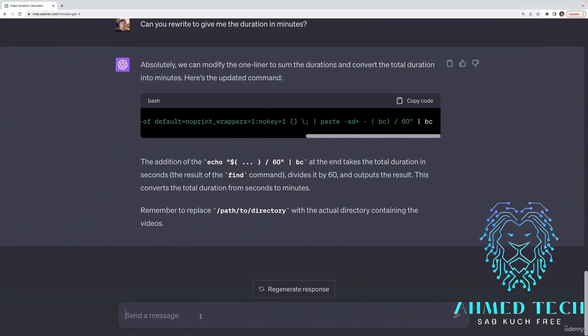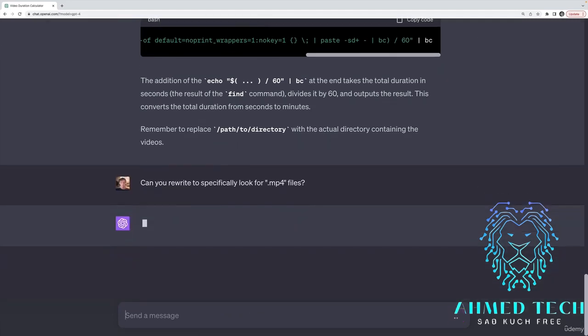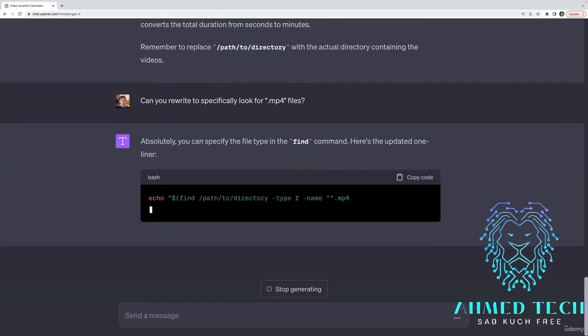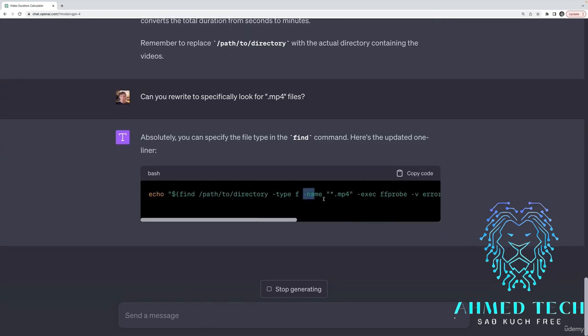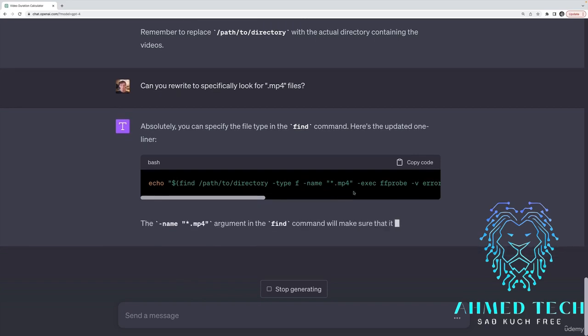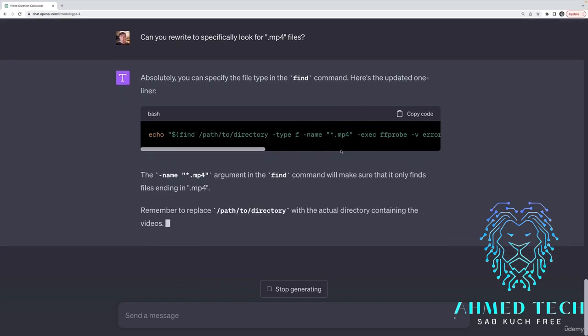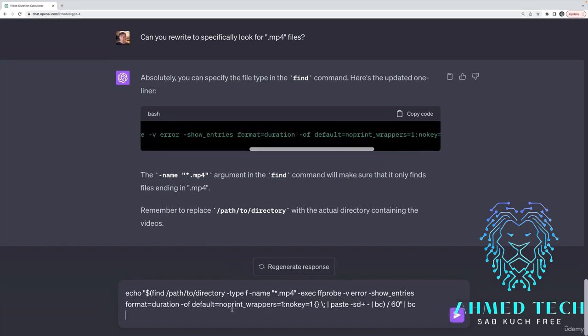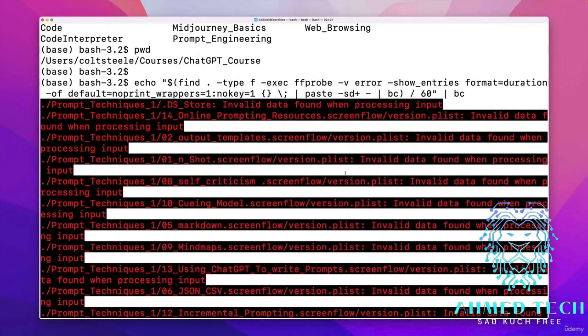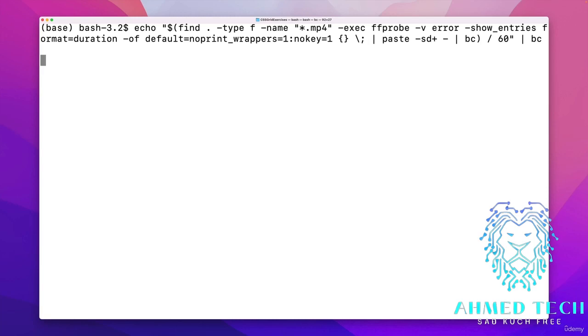So I'm going to ask it again, can you rewrite it to specifically look for .mp4 files? And it's just going to change the find command. There we go. We use -name, use the wildcard character with .mp4. This will basically say find all the files nested in this directory that have .mp4 at the end of their name. And then I'll just change this to be dot because I'm running it in the current directory. Let's clear and let's see what happens.